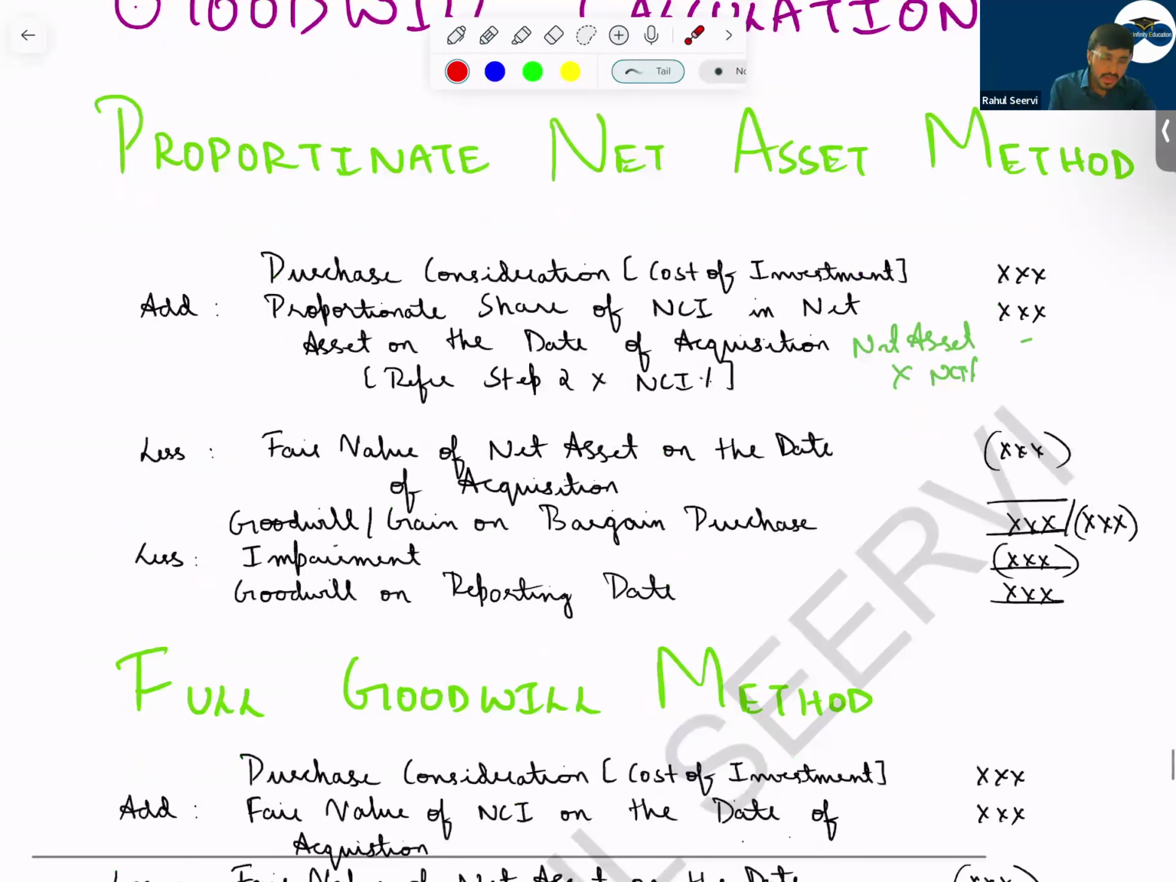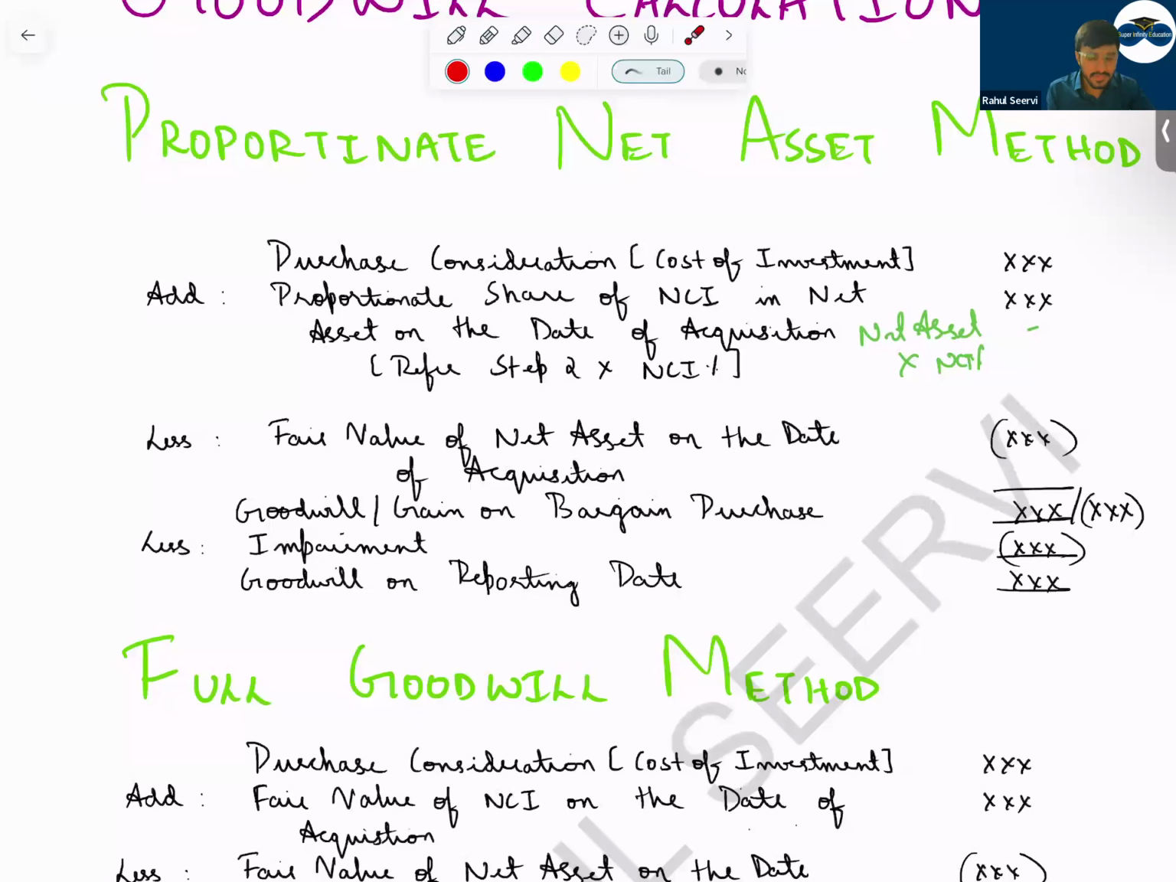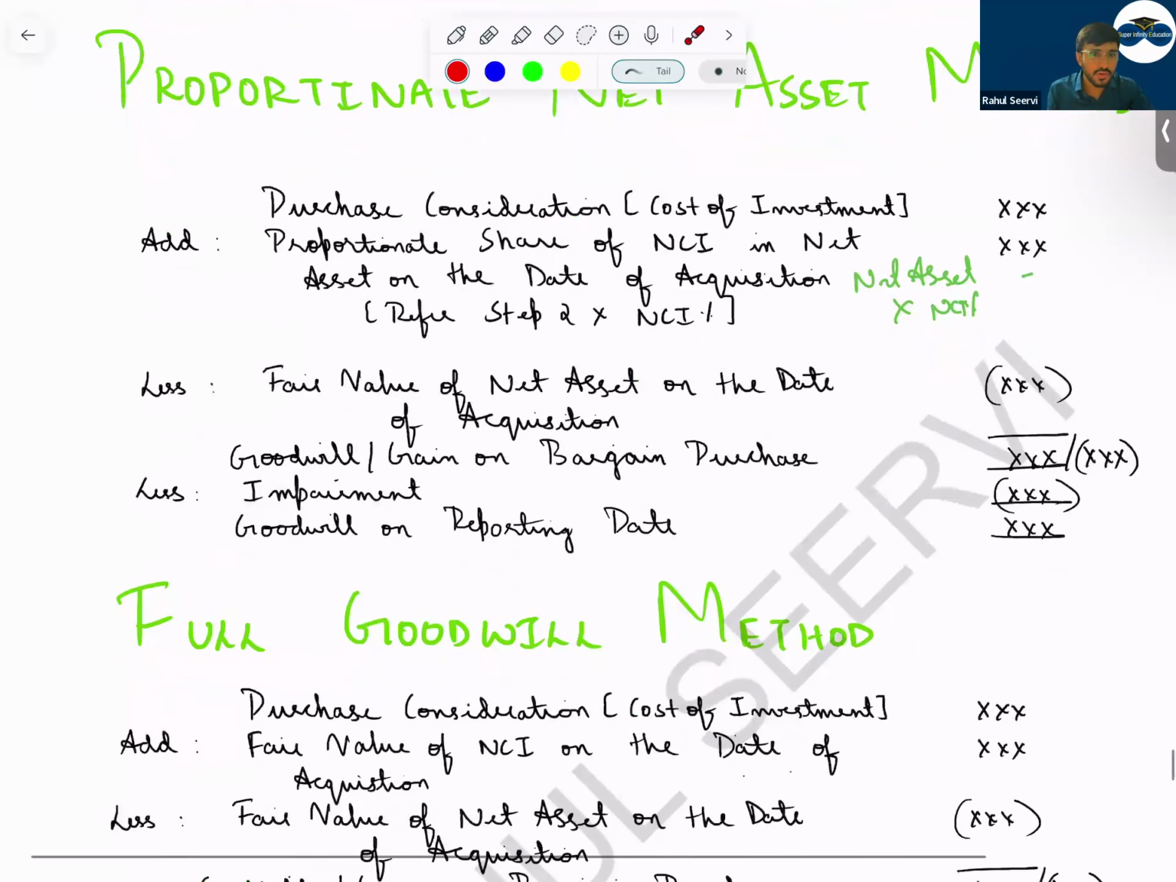So less impairment. Now, can I say in proportionate net asset method, the impairment will only belong to the parent company here. You write down this, you get goodwill on reporting date.